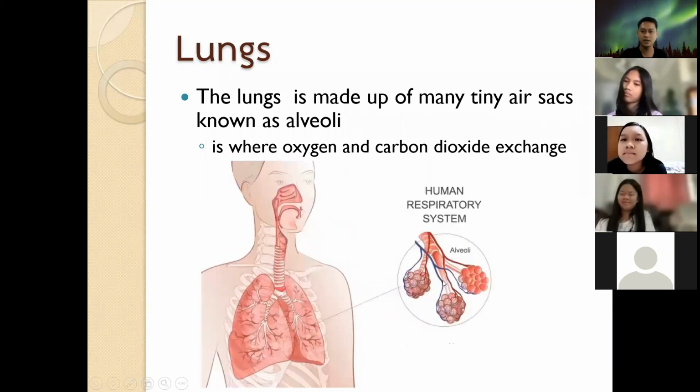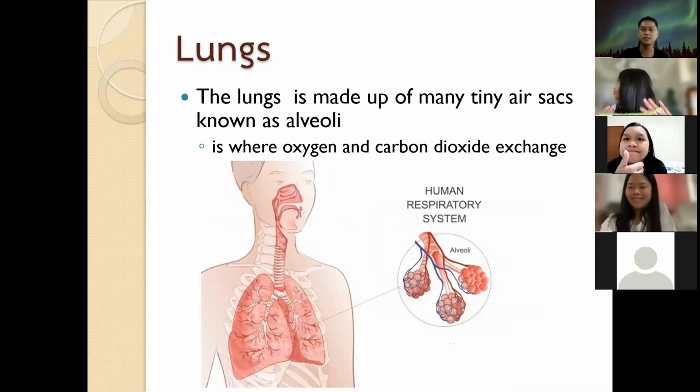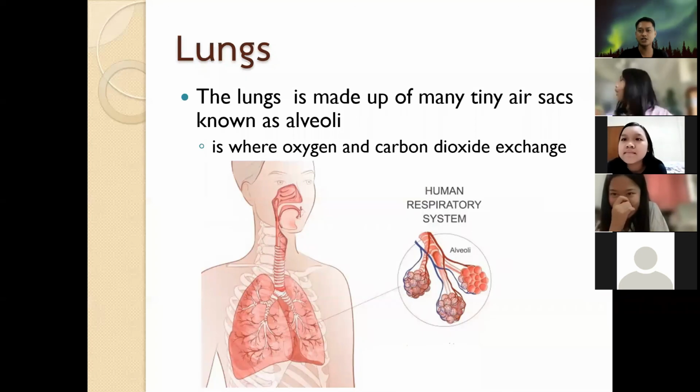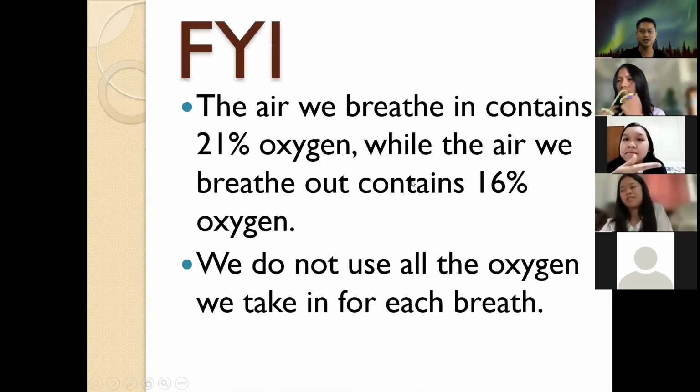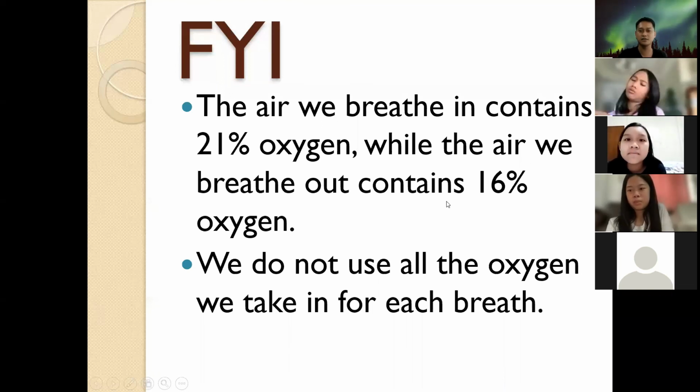So here is inside the lungs, and these are the alveoli. For your information, the air we breathe in contains 21% oxygen, while the air we breathe out contains 16% oxygen. We do not use all the oxygen we take in for each breath.